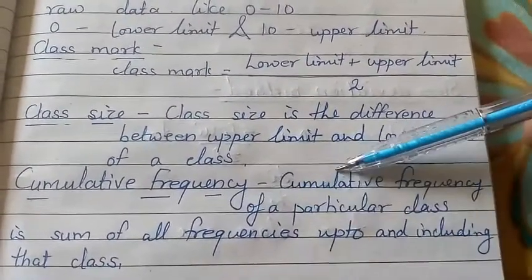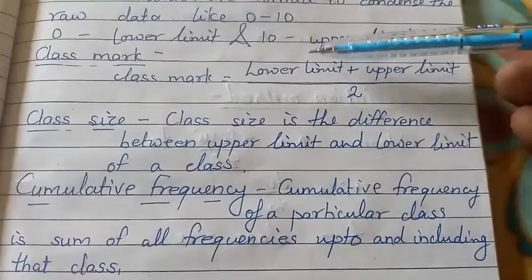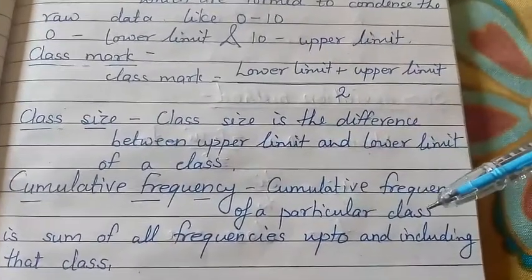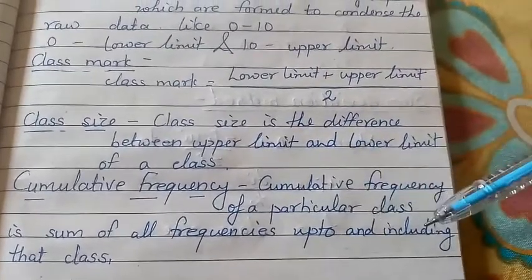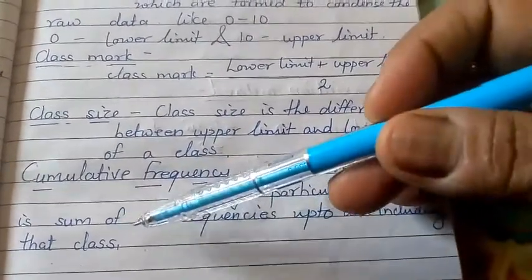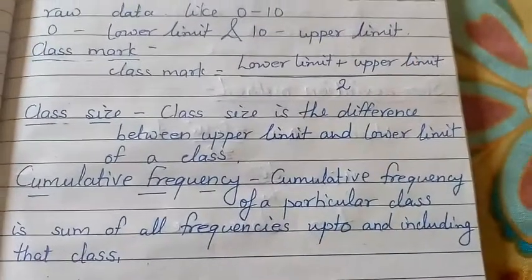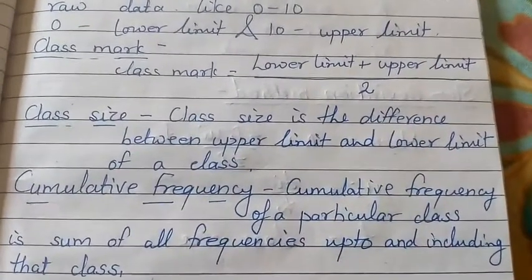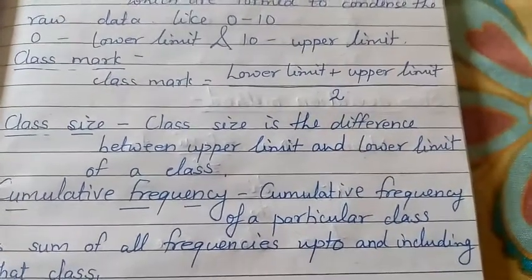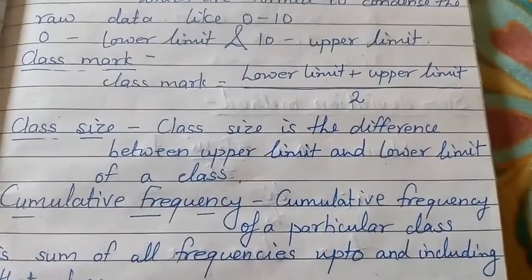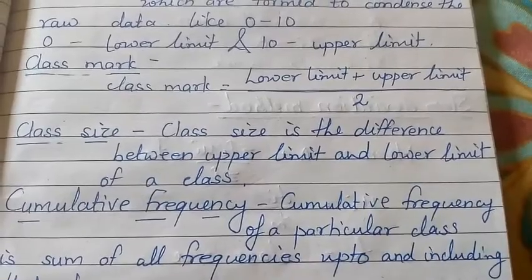Next, cumulative frequency: the cumulative frequency of a particular class is the sum of all frequencies up to and including that class. This will be used in calculating the median. And class size and class mark are required for solving the mean of grouped data.